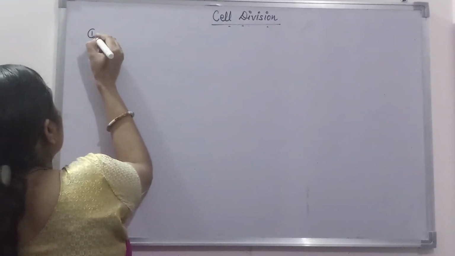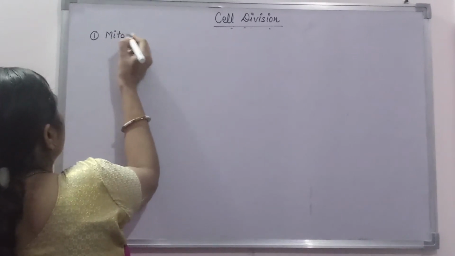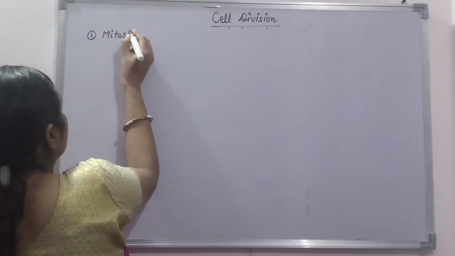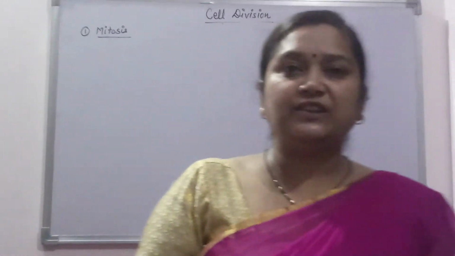One is mitosis. And another is meiosis. Let us discuss one by one. What happens in the case of mitosis, beta?